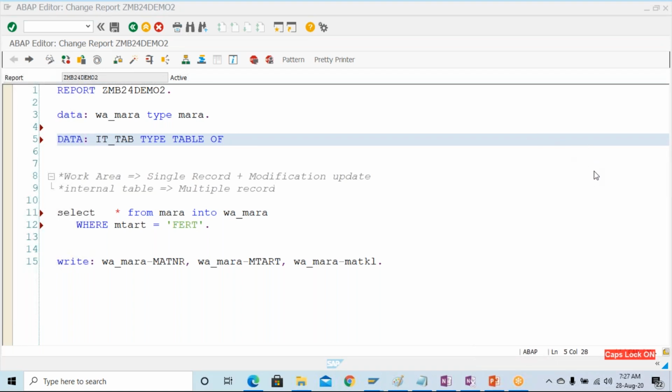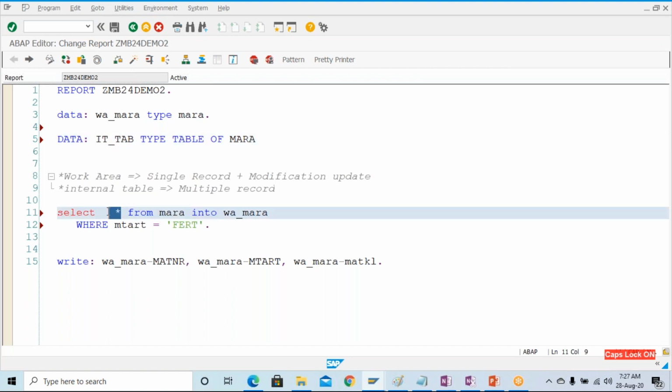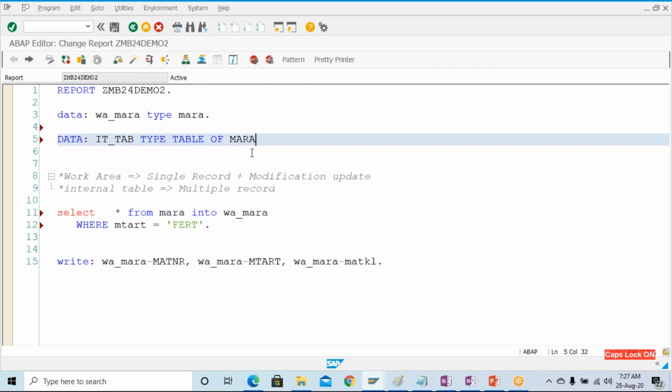Yes, MARA, perfect. Because we are going to fetch the data from MARA, the line type should also be the same as MARA. Put the full stop over here.